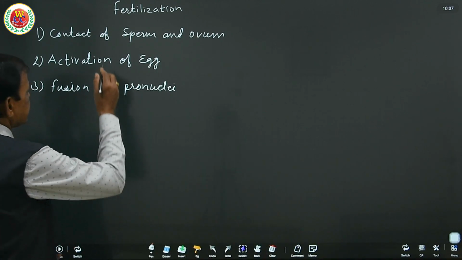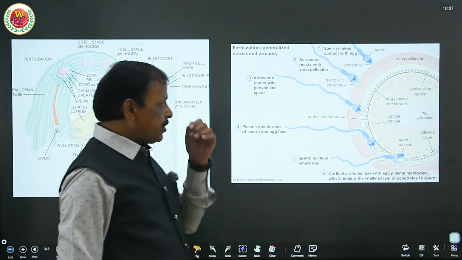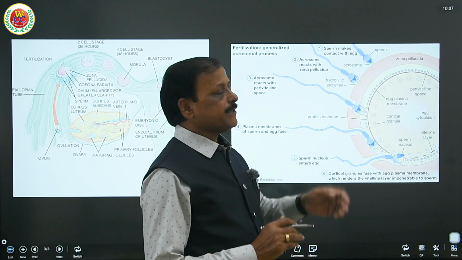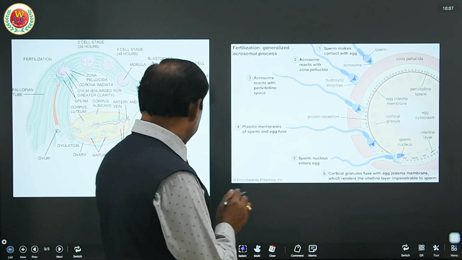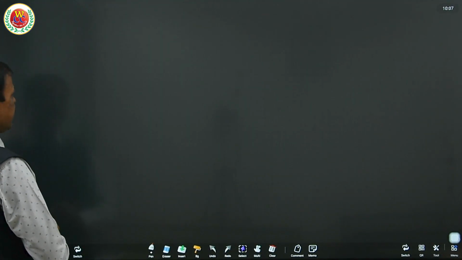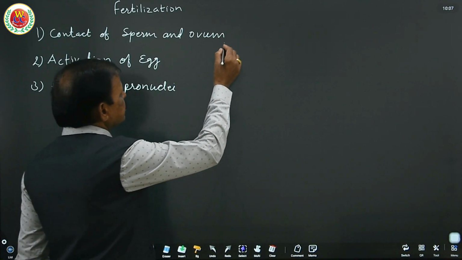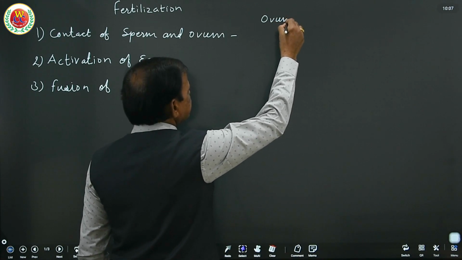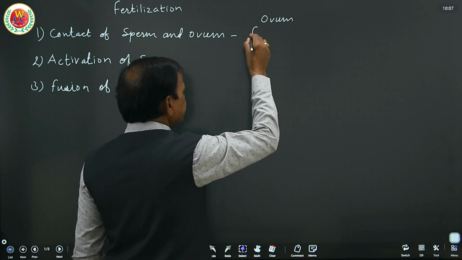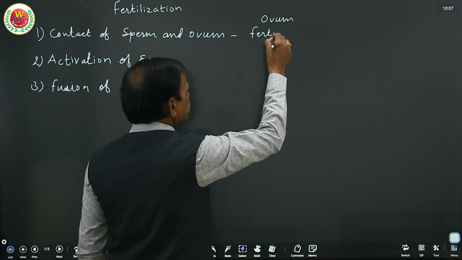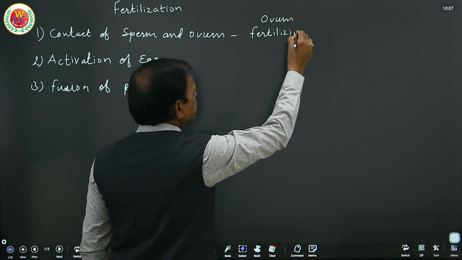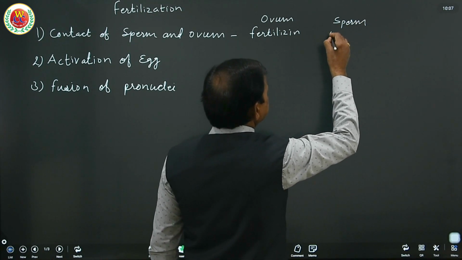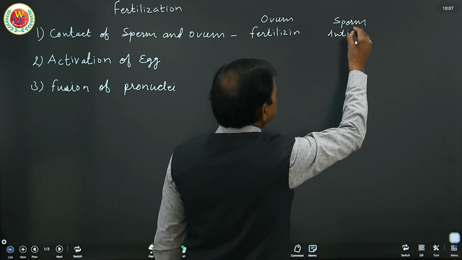To understand this contact of the sperm and ovum, the sperm secrete anti-fertilizin and the ovum secretes fertilizin, which enable the contact. The ovum secretes fertilizin and the sperm secrete anti-fertilizin.